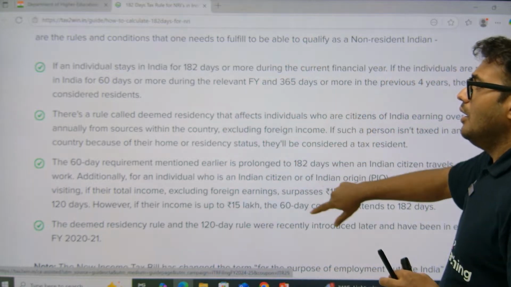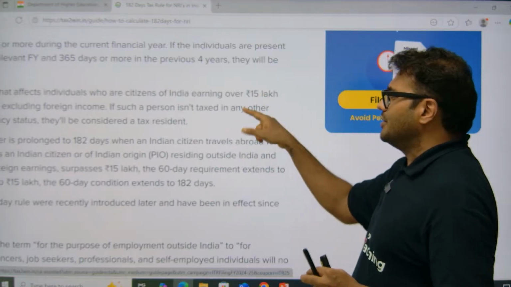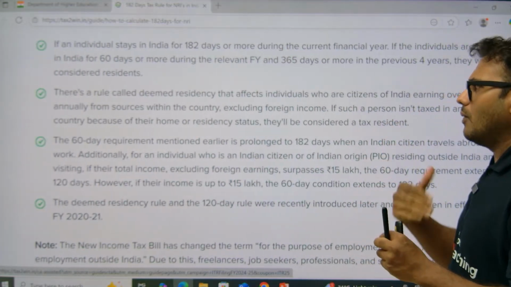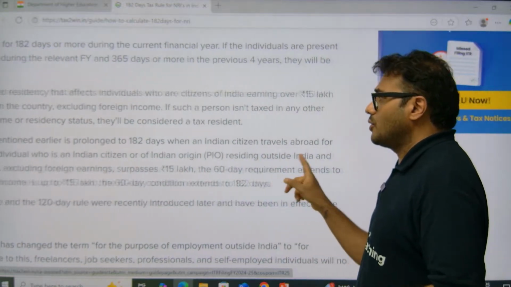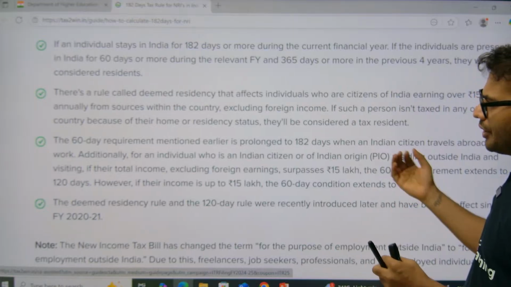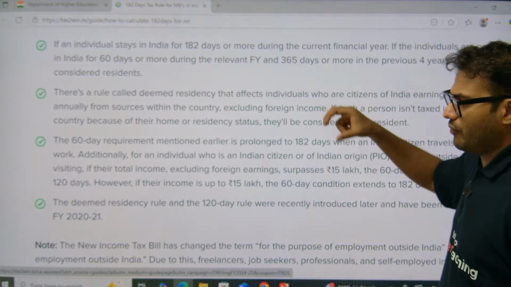That is a factor. There are rules called deemed residency that affect individuals who are citizens of India earning over 15 lakh annually from sources within the country, excluding foreign income. If such a person isn't taxed in any other country, they will be deemed to be an Indian resident. So the second point was mentioned.